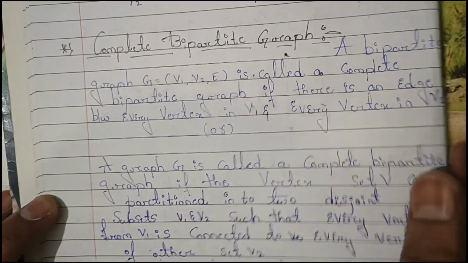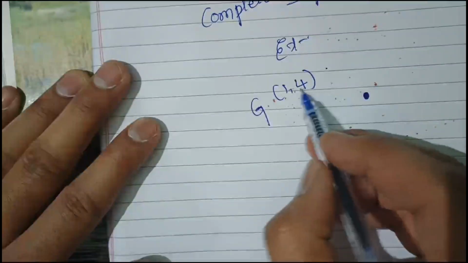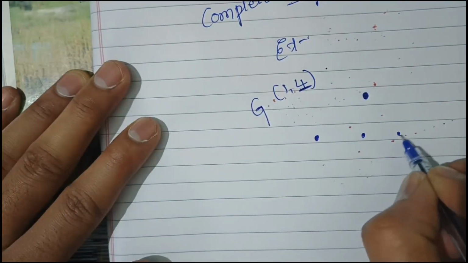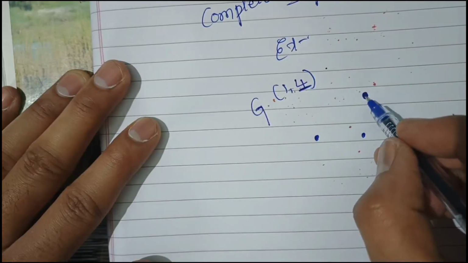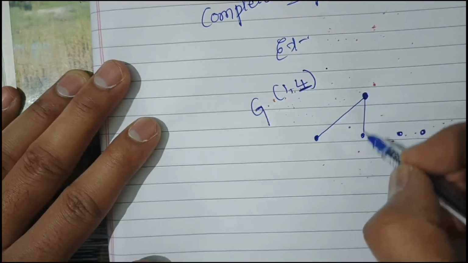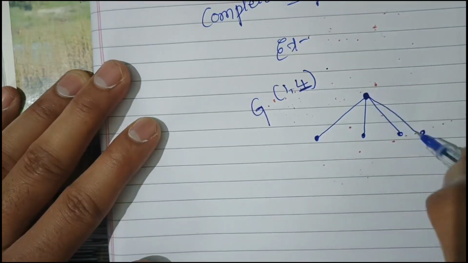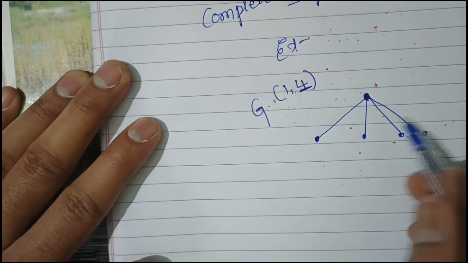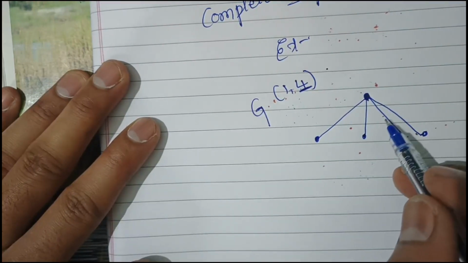Let's understand with an example. Whatever number is given, you should write it like this: 1, 2, 3, 4. From this vertex, it will go to each one. For one vertex, there are 4 edges here. This is the complete bipartite graph.